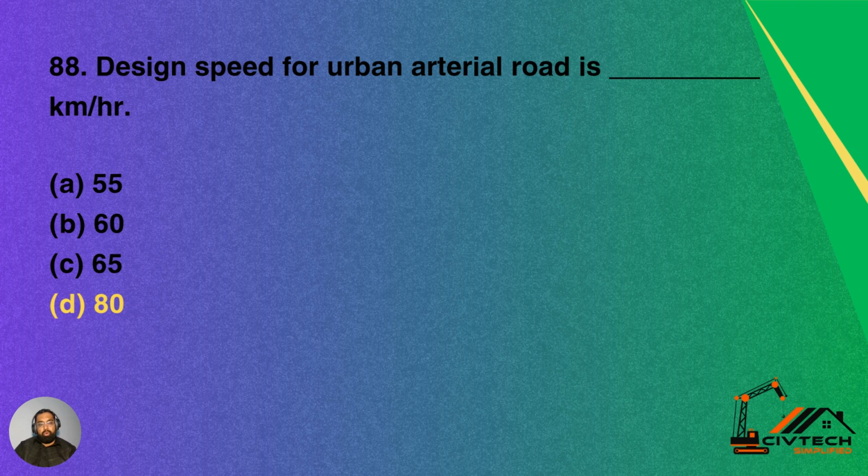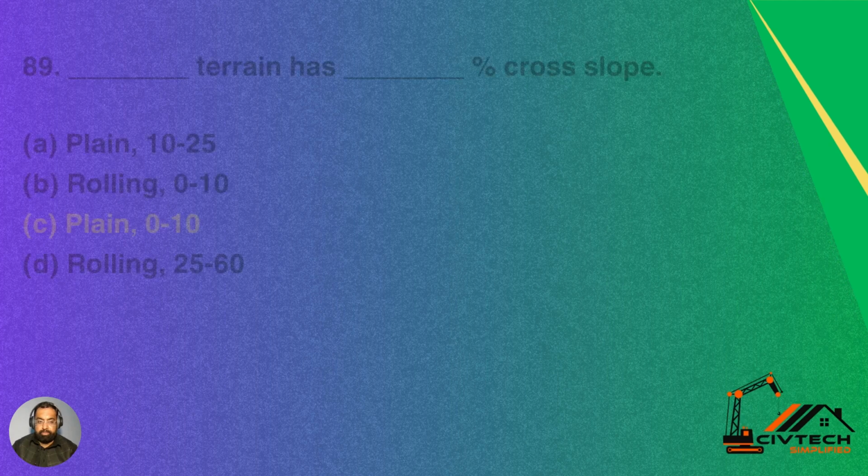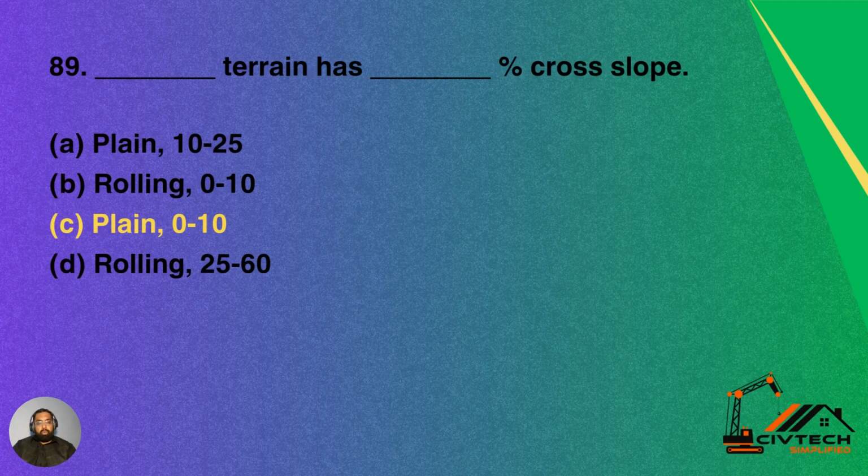Question number 88. Design speed for urban arterial road is dash kilometer per hour. What should be the design speed for urban arterial road? Option A 55 kilometer per hour. Option B 60 kilometer per hour. Option C 65 kilometer per hour. Option D 80 kilometer per hour. So the design speed for urban arterial road is 80 kilometer per hour. Option D is the correct answer.